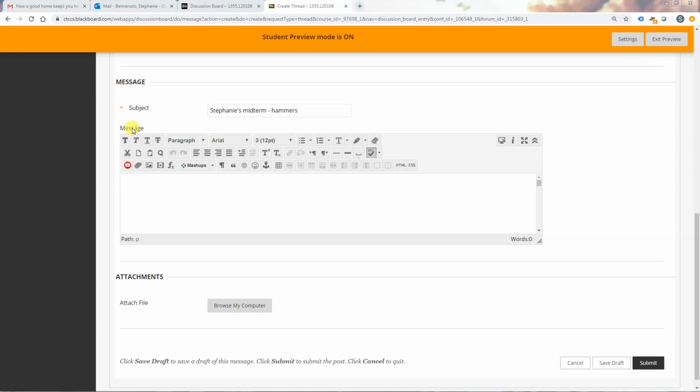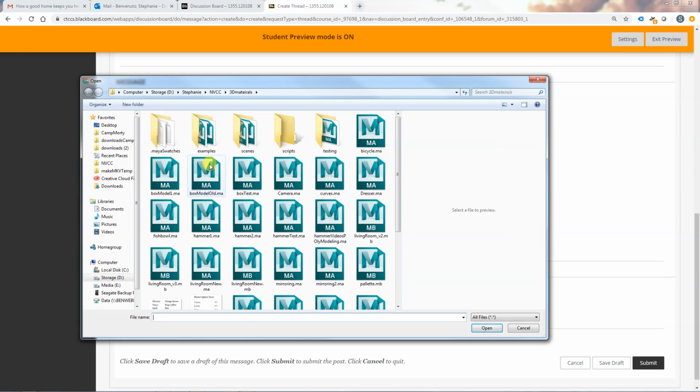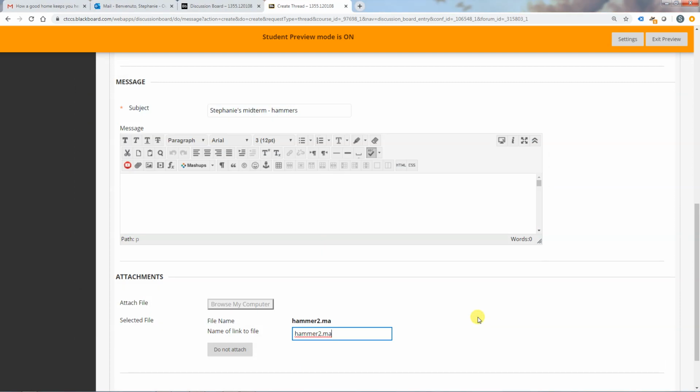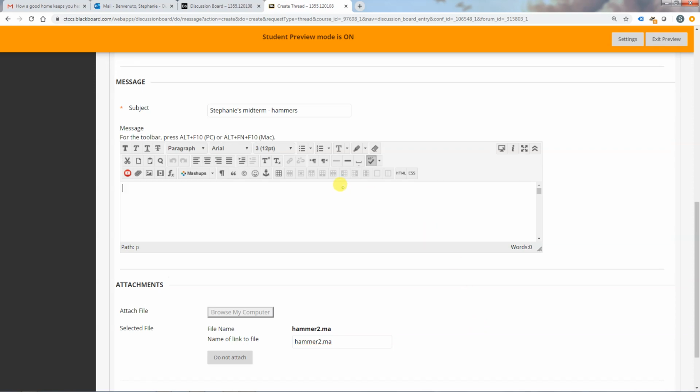So, okay. When we make a new thread, each of you is going to make a new thread for your own project so that you can get feedback on your project, right? So I say subject, my midterm. I can specify that it's hammers because I don't actually have a midterm. I can go to browse my computer, and I can find the file and upload it, and these should upload pretty quickly because they're not super large. But another key thing is that we want to post something about how it was to work in this, or interesting stuff that we did.